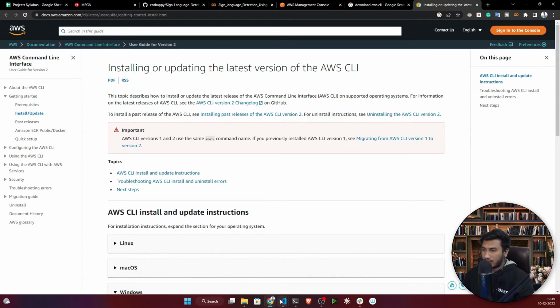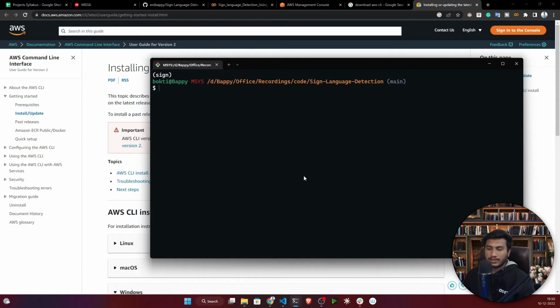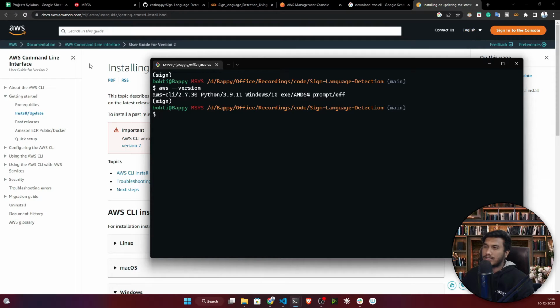Once you do it, you need to open your terminal. So I'll open my terminal. Once you install it, just open your terminal and write aws --version. Execute this command and you will get the version. This is basically to check whether it has been successfully installed or not. I already have AWS CLI downloaded inside my system, so that's why it's giving this.